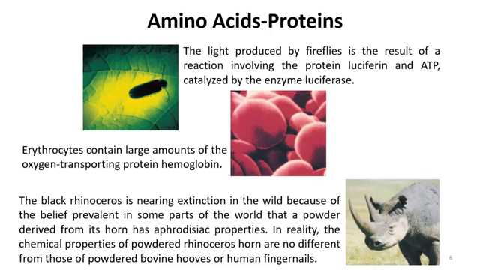So these horns are not different from the fingernails or the hooves of other animals. Because of the myth, it is very wrong to hunt these rhinoceros for their horns. Right now in many countries the government has banned hunting these animals, but illegally it is still going on.